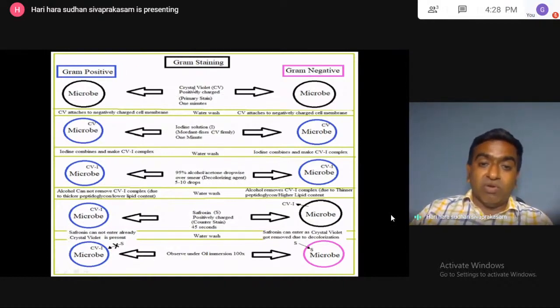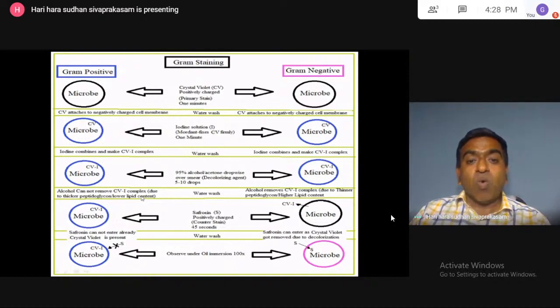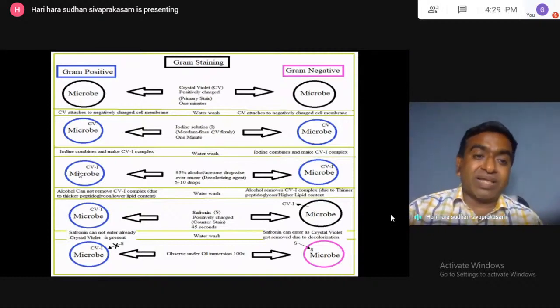So how this will be happening is, in the gram positive bacteria, when you add the crystal violet, it will take up the crystal violet and appear in the crystal violet color. If you add the iodine, the crystal violet iodine complex will be formed, that will fix the color very well. If you do the decolorization, the crystal violet iodine complex will not come out from the microorganism, it will be permanently present inside the cell. Alcohol cannot remove the crystal violet iodine complex due to thicker peptidoglycan and lower lipid content. So why does the gram positive organism retain the crystal violet color inside?